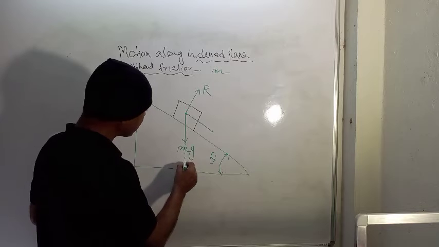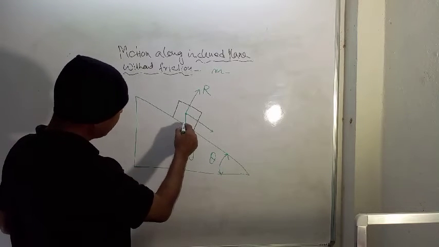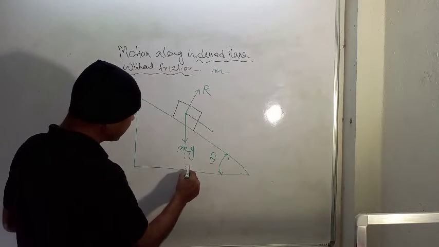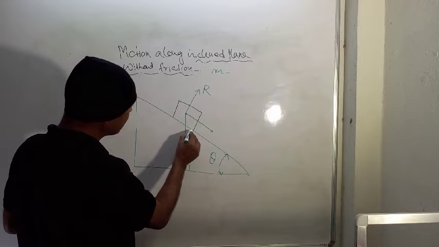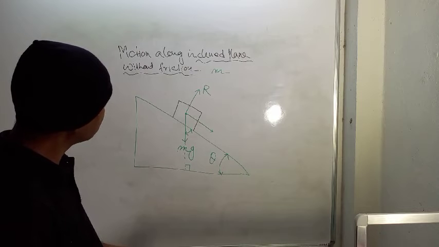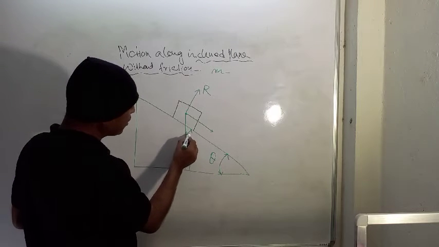If you extend this, then since this is theta, if you extend this vertical line, this is horizontal, so this angle is 90 degree. That means this angle is how much? This angle is 90 degree minus theta. Then this is what? 90 degree minus theta.